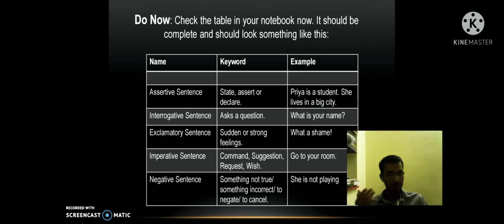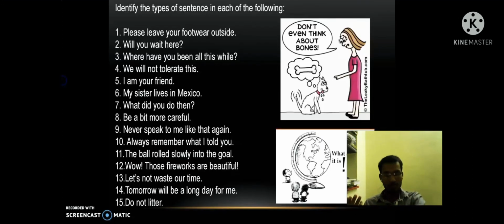Imperative sentence. We use an imperative sentence to give commands, suggestions, requests, wishes. "Go to your room" is an example of imperative sentence. Negative sentence. In a negative sentence, something is not true or something is incorrect, right? "She is not playing" is a negative sentence. If the sentence is like this, "She is playing cricket," "She is playing tennis," then it is a positive sentence, right? Okay, here there are some questions where you have to identify what kind of sentence they are, right?